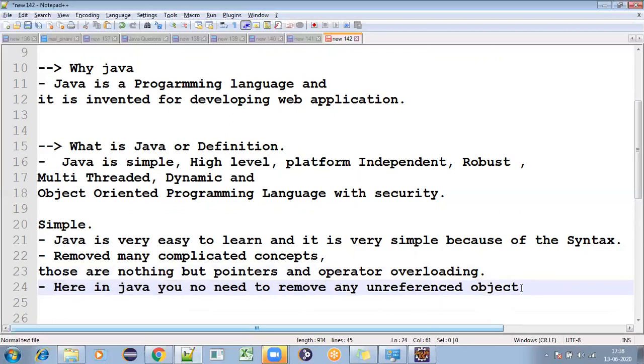There is a concept in Java that goes and removes any unreferenced objects in your application.